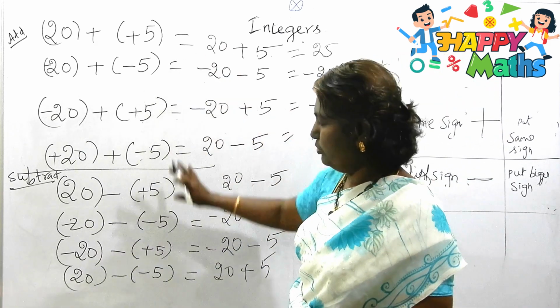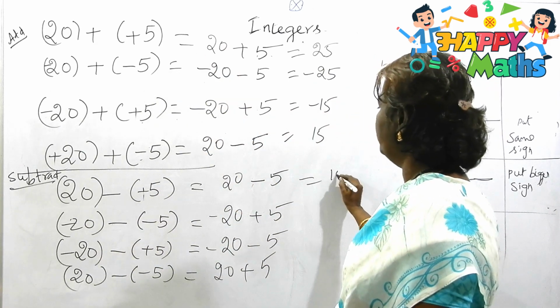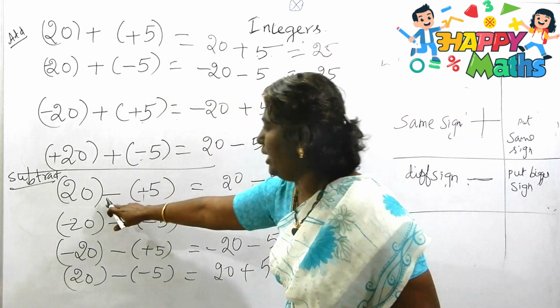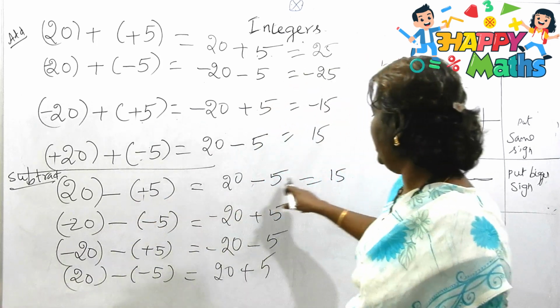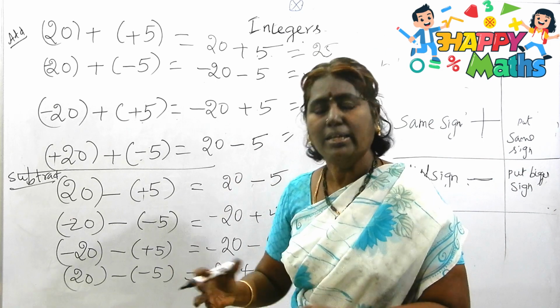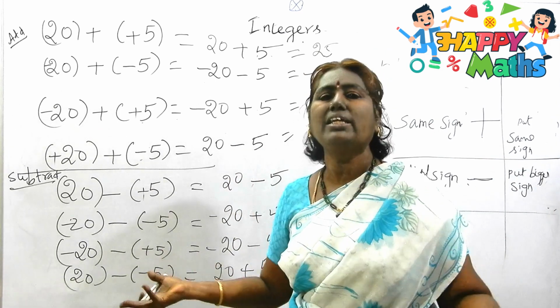The same pattern only I have written, but here the answer is 50. See, here the answer is 25. The same numbers with a minus sign outside, the answer is 50. So only the removal of the bracket makes the answer completely different.